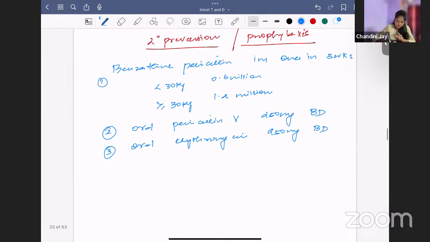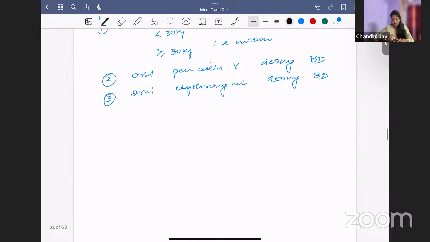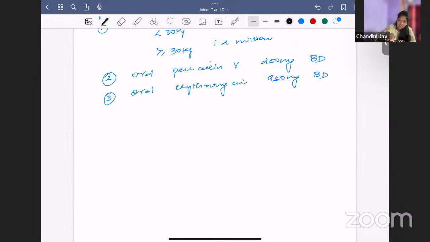Now coming to the duration of prophylaxis. Duration depends upon the rheumatic fever effect. Suppose the child has no carditis, then you give prophylaxis for 5 years, I mean an extra 5 years after the rheumatic fever, or till 18 years of age.